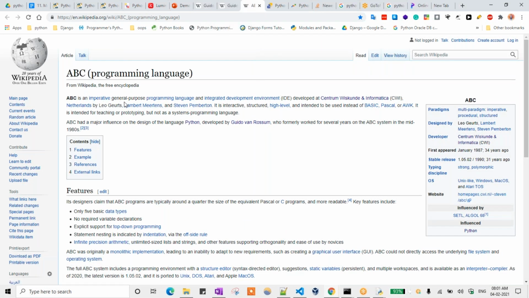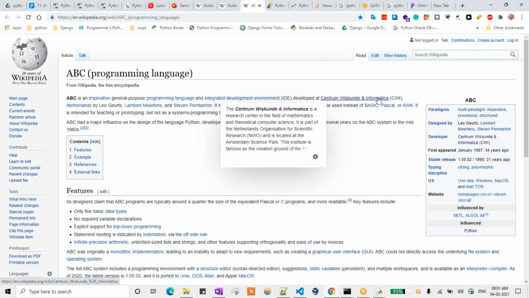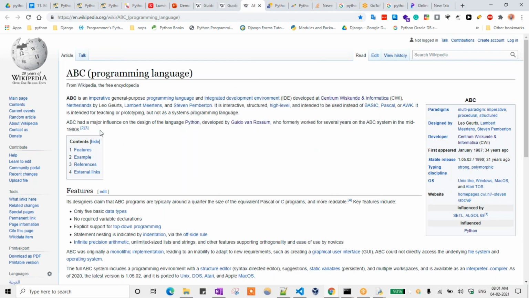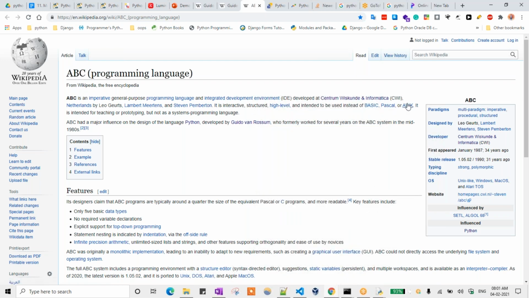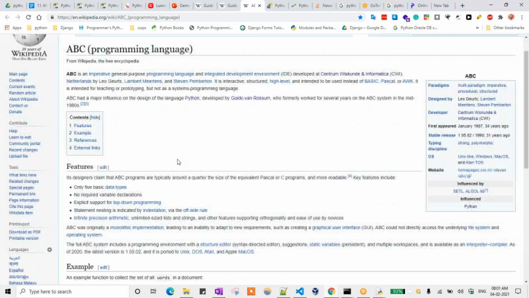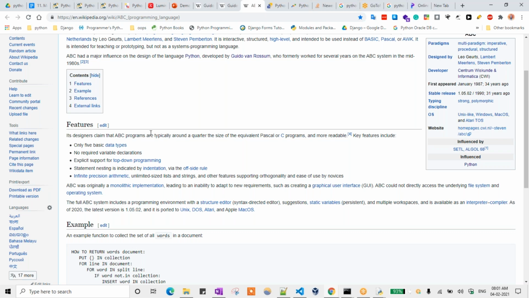ABC is an imperative general-purpose programming language and integrated development environment developed at Centrum Wiskunde & Informatica, Netherlands. It is interactive, structured, high level, and intended to be used instead of BASIC, Pascal, and also programming languages like AWK.